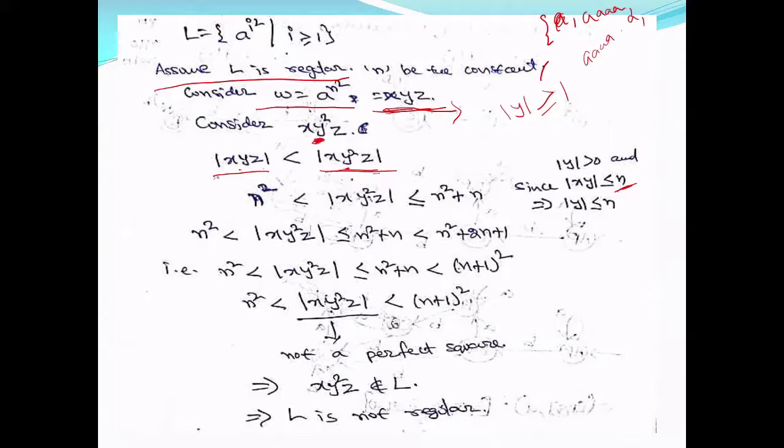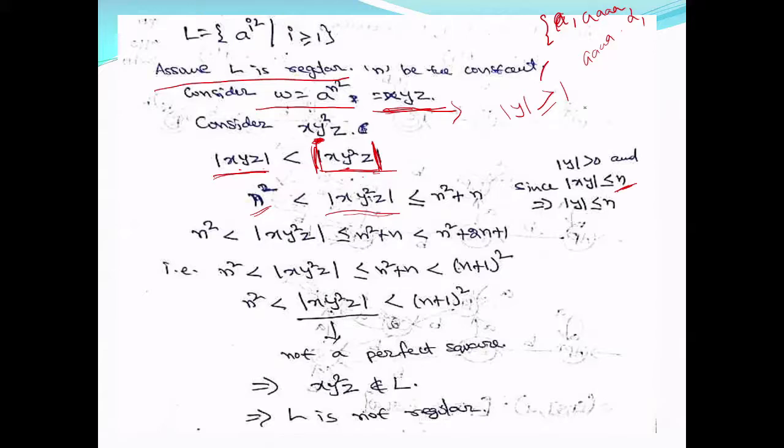The length of your original string xyz, which you have taken, is less than the length of x y square z. I am considering the number of a's in this and the number of a's in this. The number of a's in xyz is n square. Look at the number of a's here. The length of this is always less than or equal to n square plus n. Why?